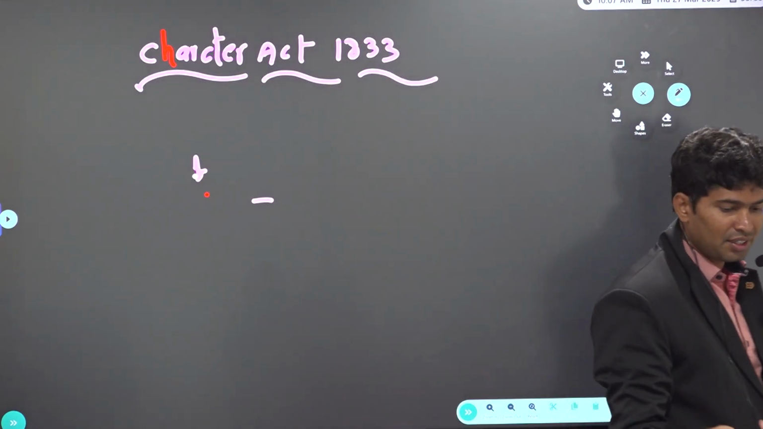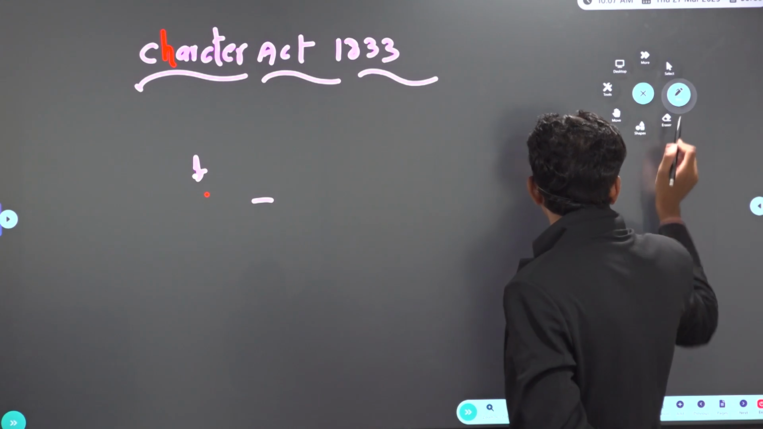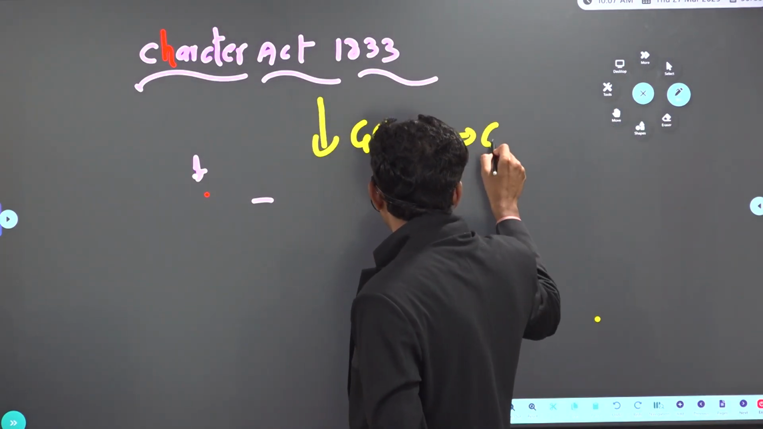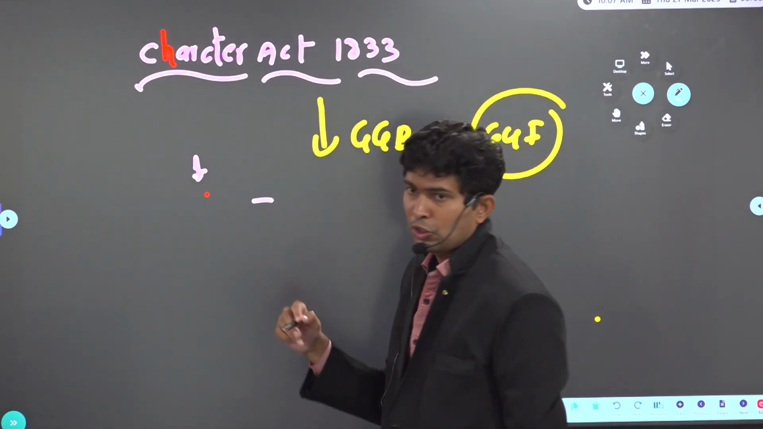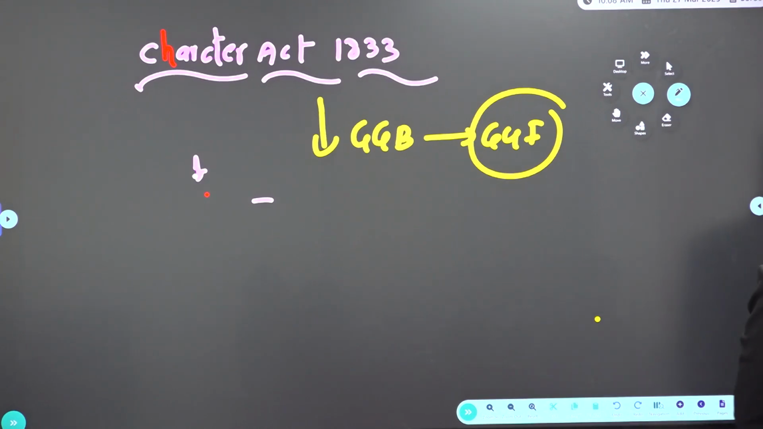What is there in Charter Act of 1833, sir? See, they are taking steps towards centralization where Governor General of Bengal designation was changed as Governor General of India. Charter Act of 1833, centralization started. Governor General of Bengal was designated as Governor General of India. So powers are concentrated in the hands of Governor General of India. Centralization of the power started. Who was the first Governor General of India? William Bentinck. The concept of centralization started.